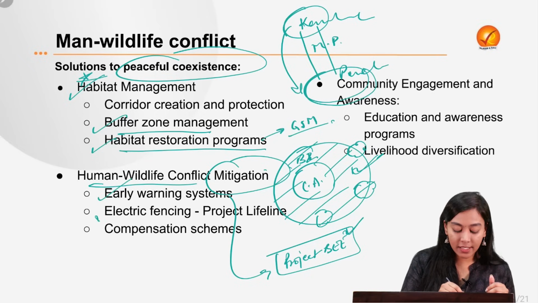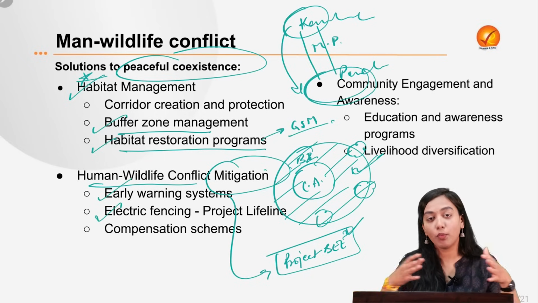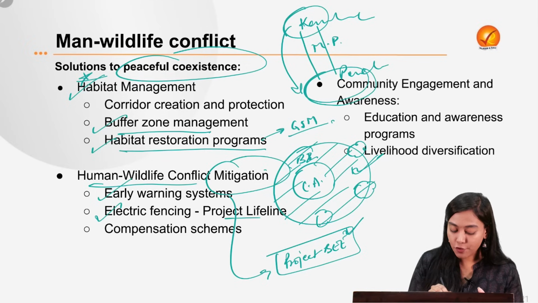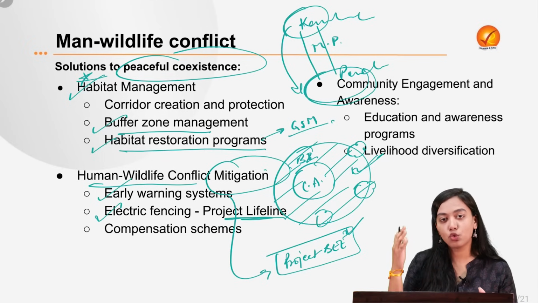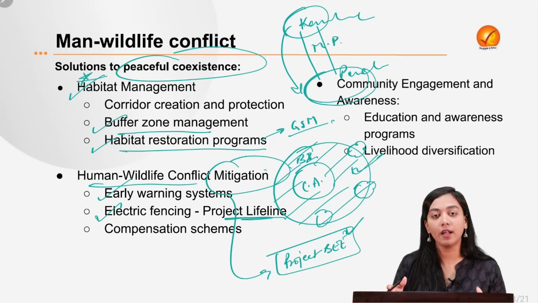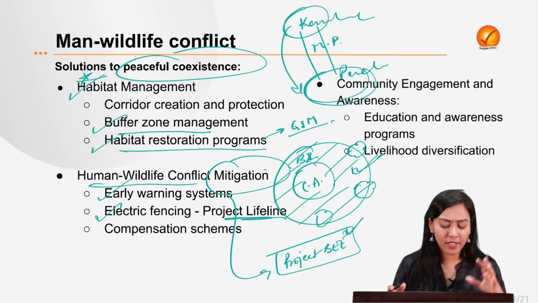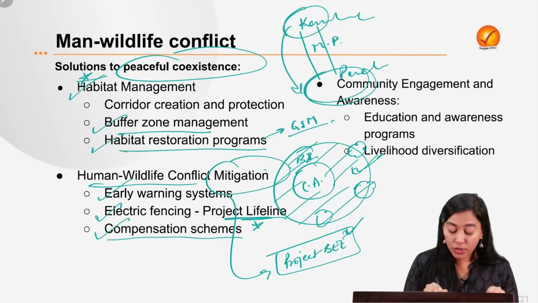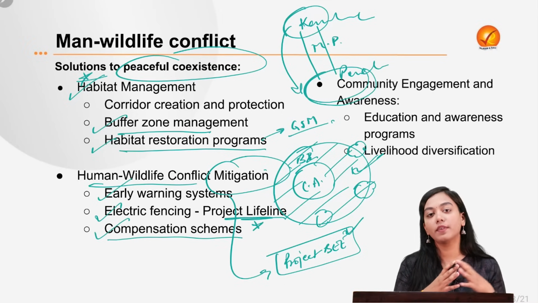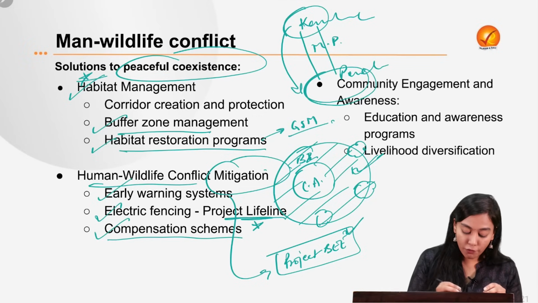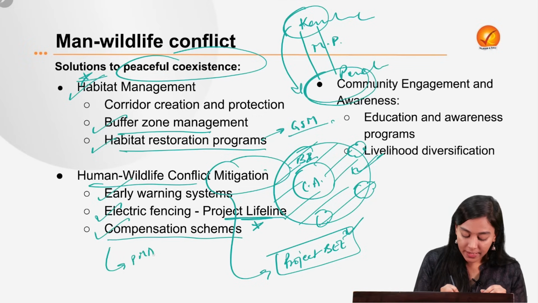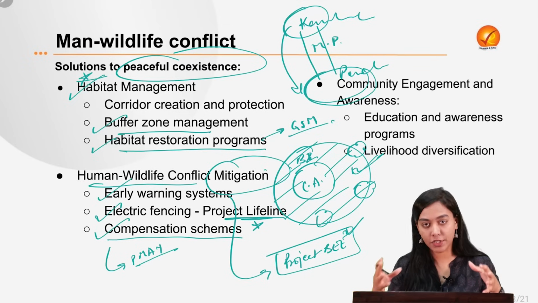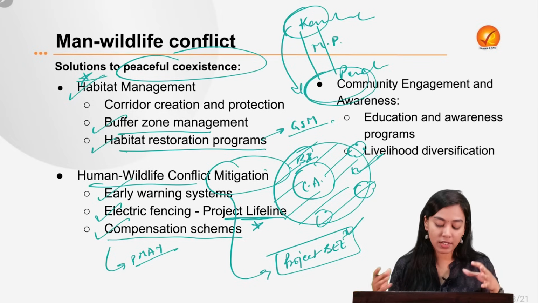Second, electric fencing can be made so that the animals can be kept away from the human settlements and the agrarian fields. This is already seen in the case of Project Lifeline, where solar-led electric fencing has been done by the WWF in India, in some of the farms of India. Then we can also provide compensation schemes to the victims, the human victims of the animal conflict. So for example, we have the Pradhan Mantri Awas Yojana, which provides for the reconstruction of the infrastructure or the houses that have been damaged by it.